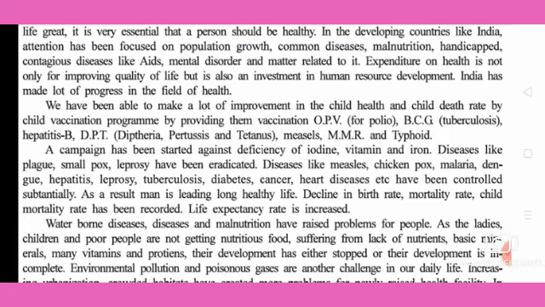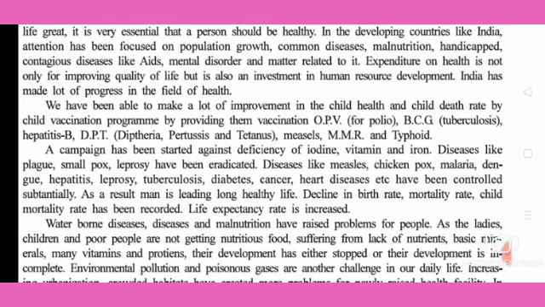So providing vaccination for these diseases improves child health, and child death can also be stopped because of this type of vaccination: polio, tuberculosis, diphtheria, pertussis, tetanus, measles, typhoid, etc. A campaign has been started against deficiency of iodine, vitamin and iron.